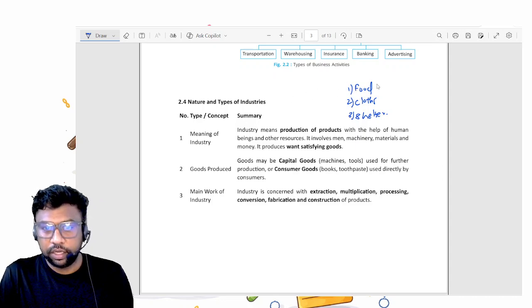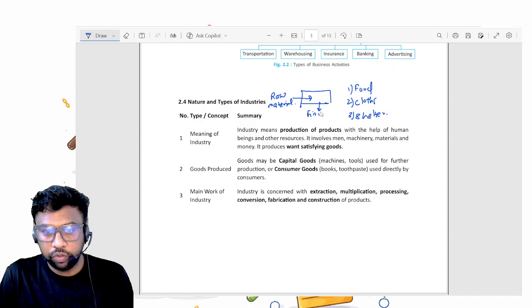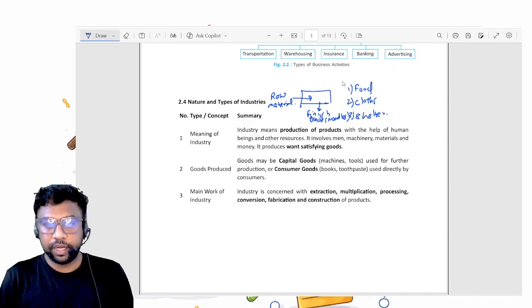How does the industry work? They will take raw material, then there will be a big factory. They will process this raw material and make their finished goods, which is noodles, right?